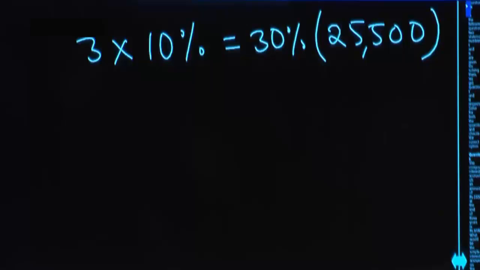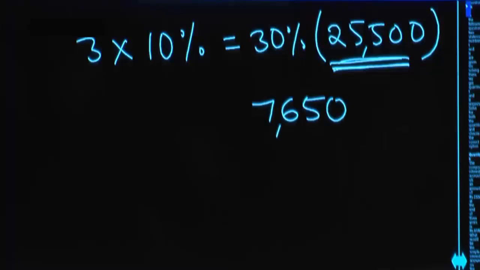25,500. This is your principal. On principal, we need to calculate simple interest for 3 years at 10% per annum. That is 30%. What is 10%? 2,550. 30% in the sense, 3 times of this, that is 7,650. Take this number 2,550 as 2,500 plus 50.